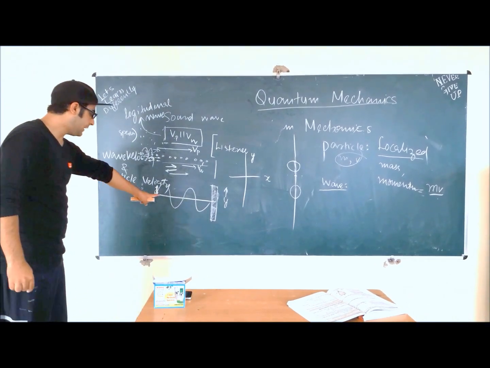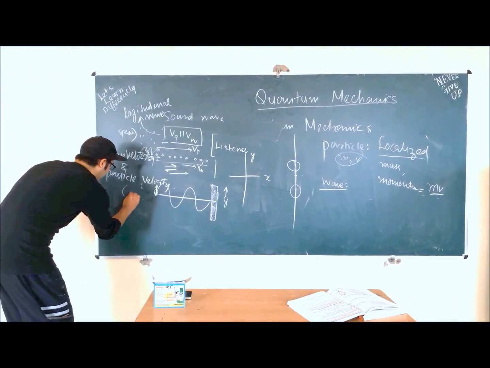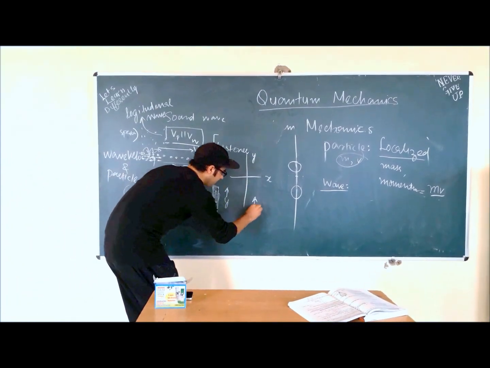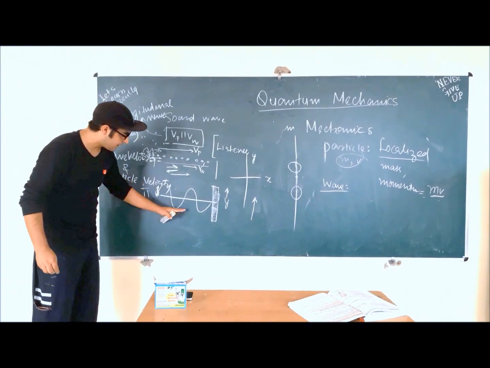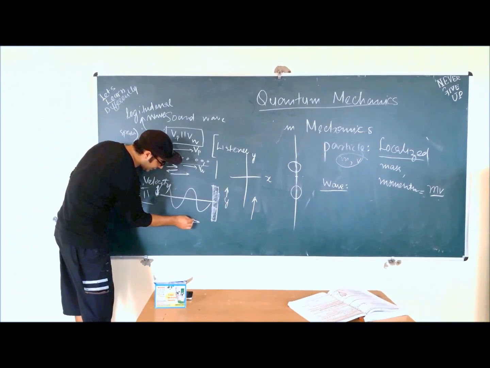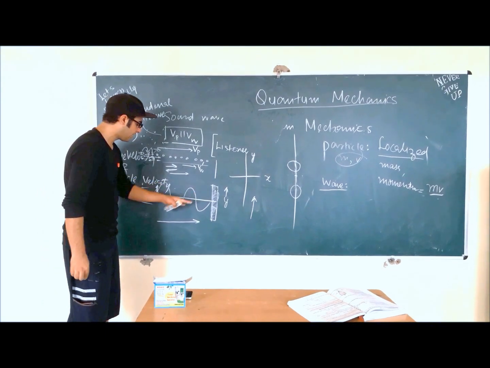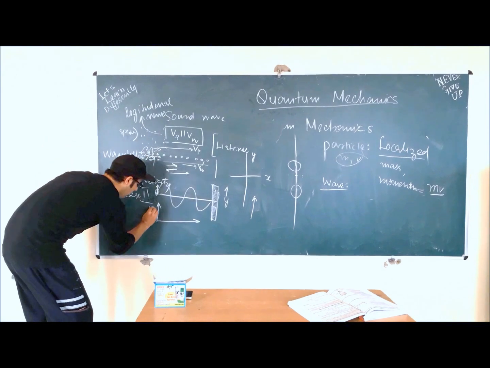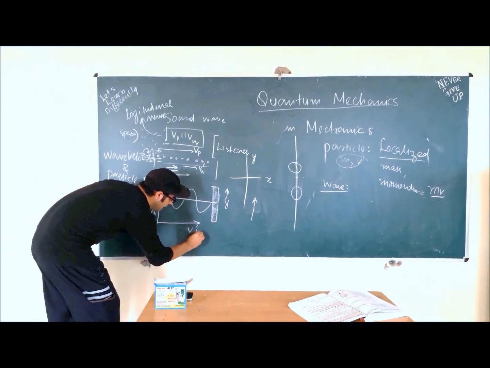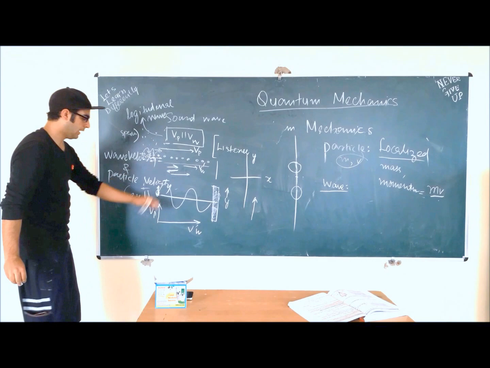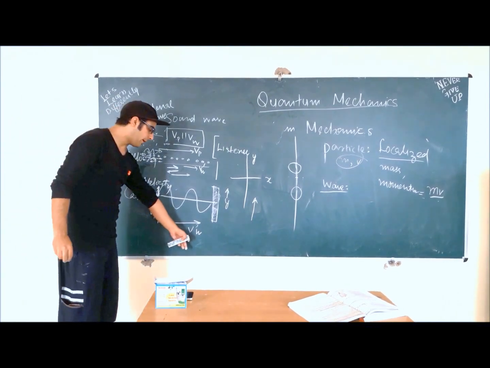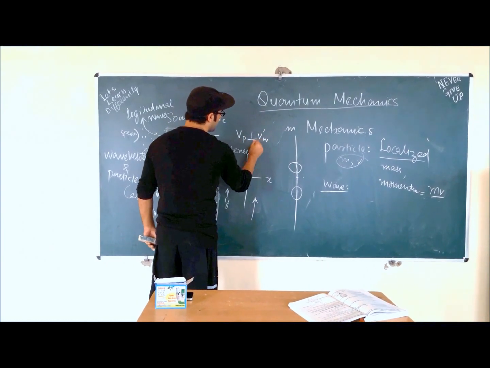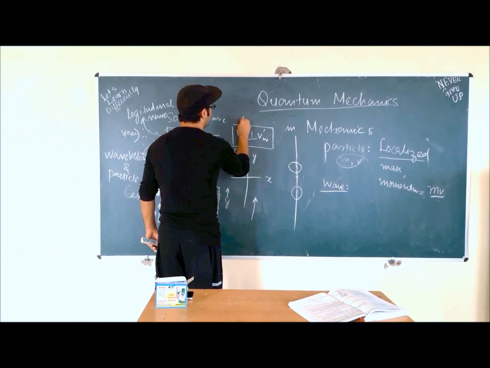Second one. In the second case, what I was saying is that the particles are moving in the y-axis, but as we can see, the energy is traveling in the x-axis. So if energy is traveling in this direction, that means the wave is traveling in this direction, and the particles are moving in the y-axis. That means this is Vp and this is V dash W. This is wave velocity and this is particle velocity. Particle velocity and wave velocity are perpendicular to each other. If particle velocity is perpendicular to wave velocity, this wave is a transverse wave.